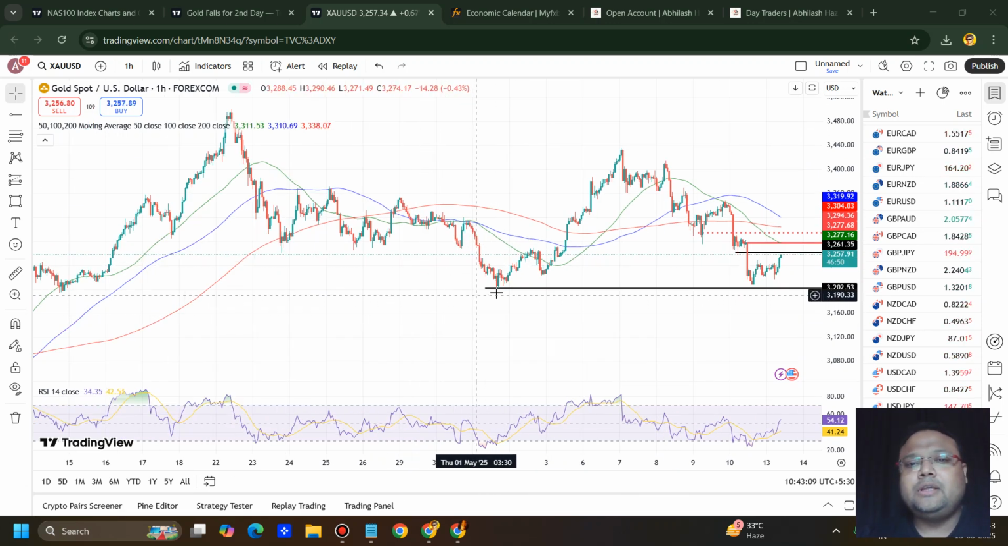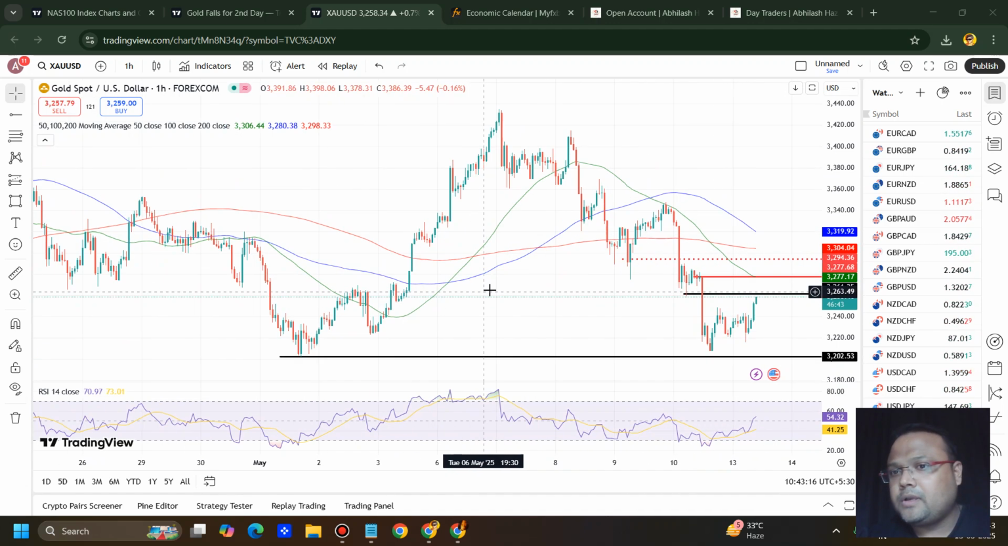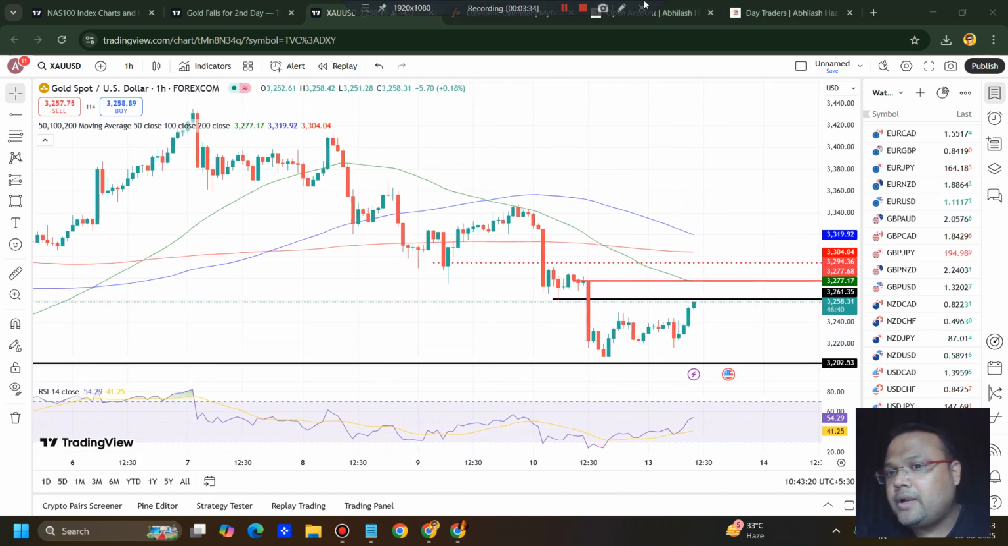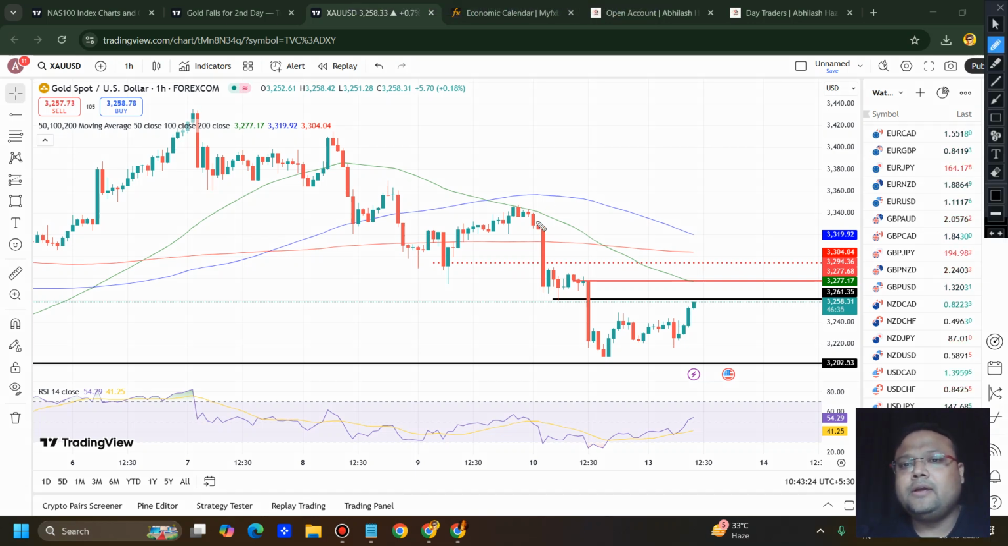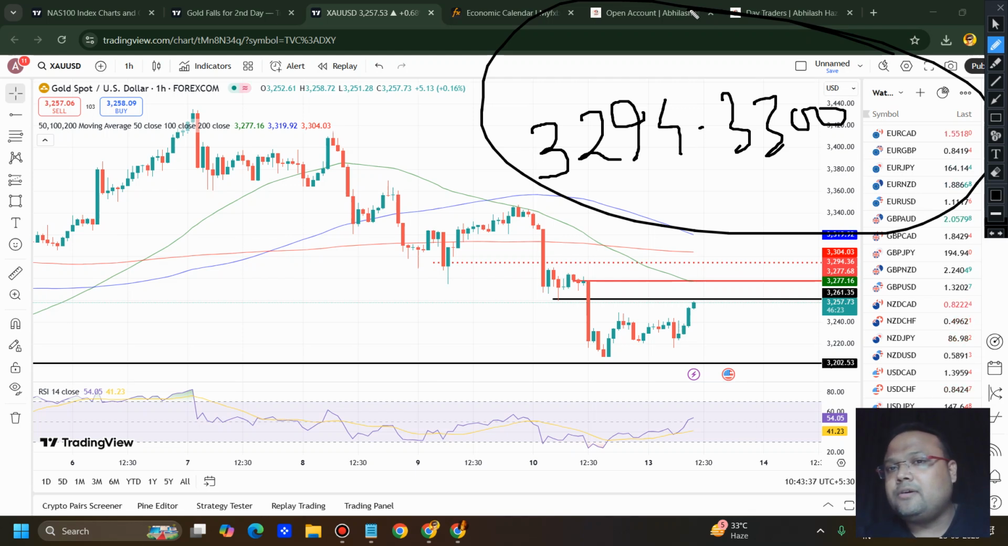During the US session, if we see that there is a sudden selling pressure and gold is going down, we can look for a sell below this area. Okay, and as we can see right now, gold is trying to recover. So in this recovery scenario, you can see that I have drawn a few lines here. So where are the selling opportunities? The first selling opportunity on the chart of gold is around 3294, 3300. This is the first area on the chart of gold where we can look for a sell position.